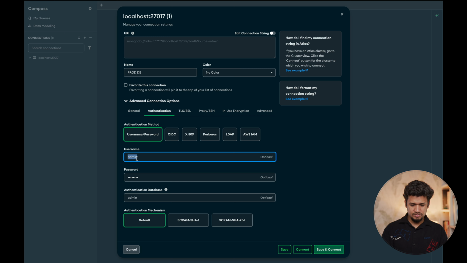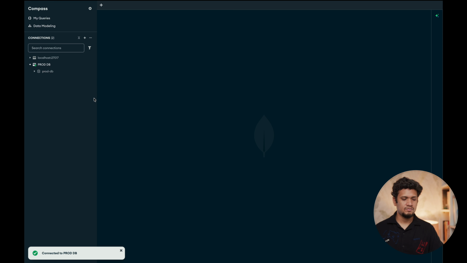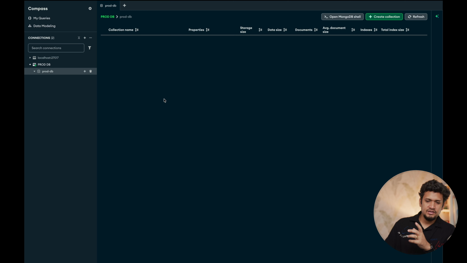Username was prod DB user, password was change it, and the database was prod DB. Now you can see the prod DB is connected, and there is nothing here because we have just created the database.